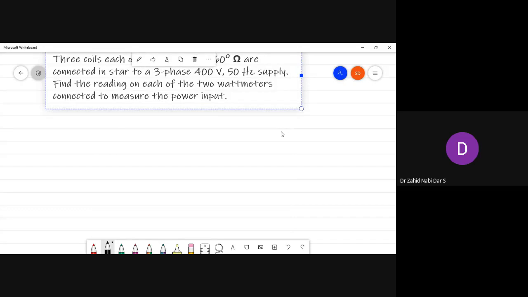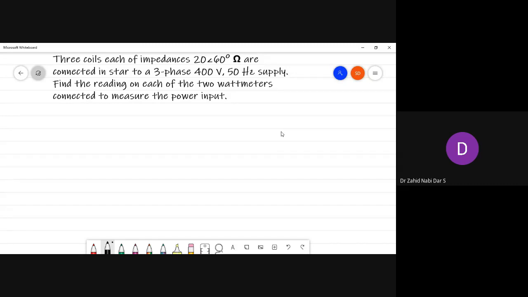Okay. So one more question we are seeing is that this is question number. Three coils having an impedance of 20 at an angle of 60 degrees are connected in star to a three-phase 400 volt 50 hertz supply. Find the reading of each of the two wattmeters connected to measure the power input.